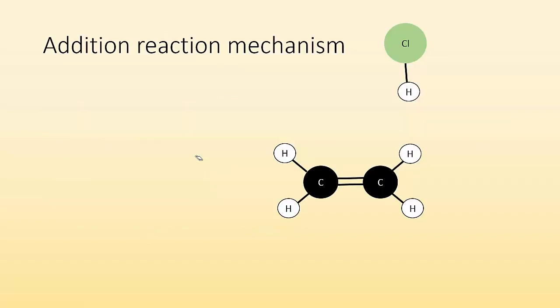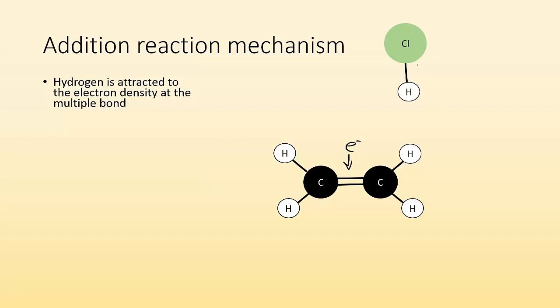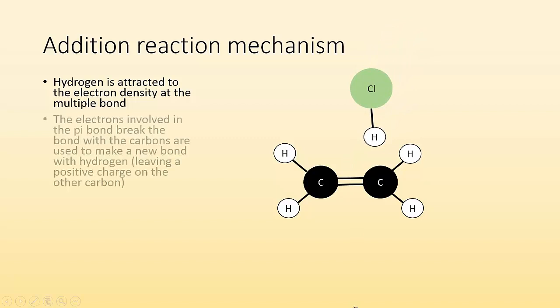All right, so the addition reaction mechanism. How is this happening? Well, the first thing that's happening is hydrogen is attracted to the electron density at the multiple bond. We have a lot of electrons here. Here I have another polar bond with hydrogen, so the hydrogen is going to be slightly positive. It's attracted to those electrons just because they're different charges. So what happens is, boom, hydrogen gets attracted to where those electrons are.